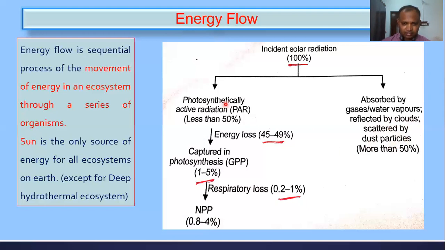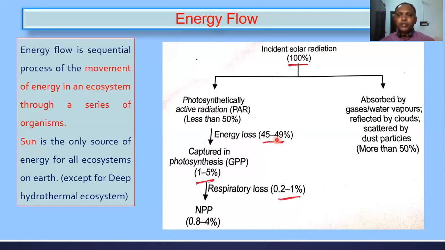Out of 50%, plants are able to capture and convert this energy into food is only 1 to 5%. The remaining loss is 45 to 49%, because the whole day we are getting sunlight, and as I told, whatever radiation we get from the sun, we are not getting it completely. So from the atmosphere and the surface we are getting less than 50% only.